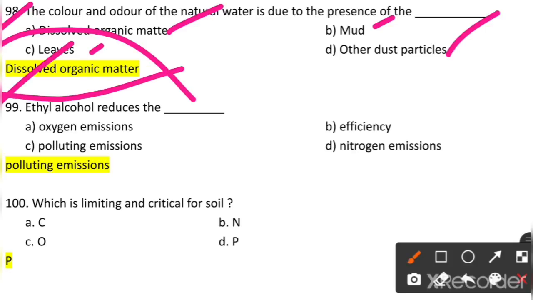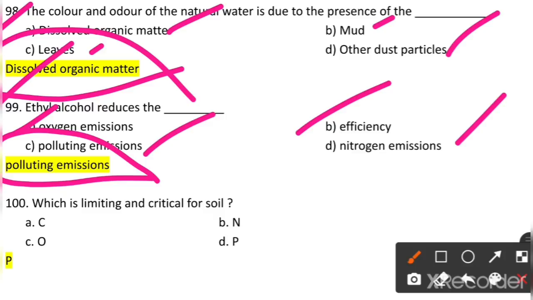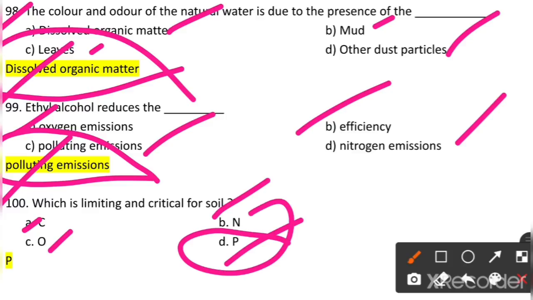Ethyl alcohol reduces the what? Oxygen emissions, efficiency, polluting emissions, nitrogen emissions. So it reduces polluting emissions. So 101, which is limiting and critical for soil? Carbon, nitrogen, oxygen or phosphorus. So which is the limiting and critical for soil? So phosphorus is the limiting and the critical for the soil.